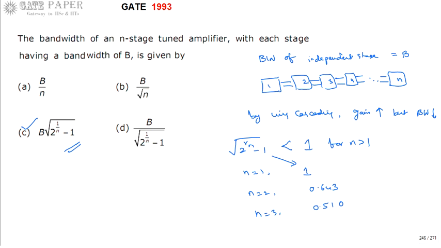So the overall equation for the bandwidth of n stages is B into the root of 2 power 1 by n minus 1. Thank you.